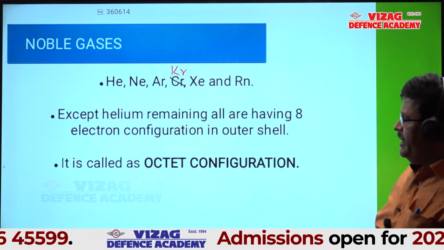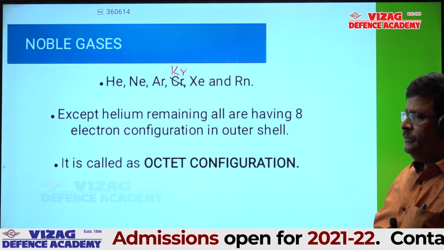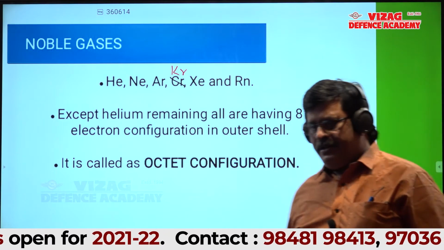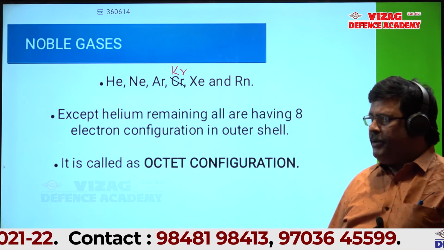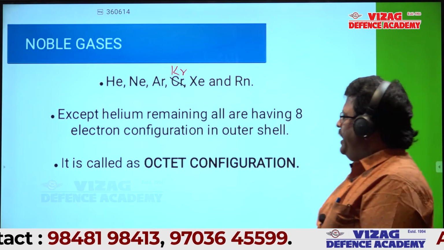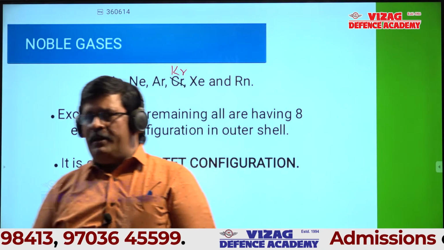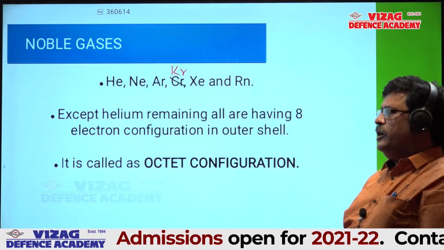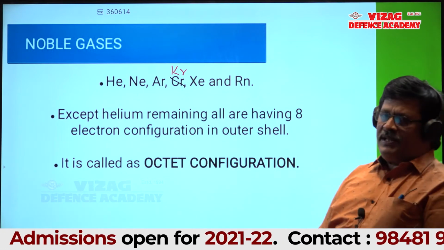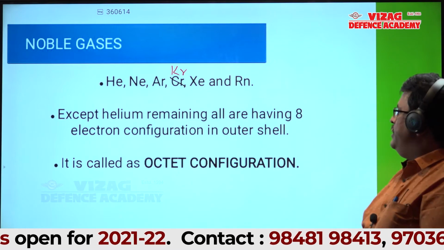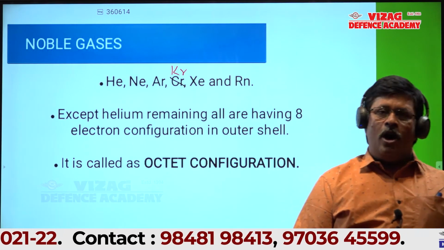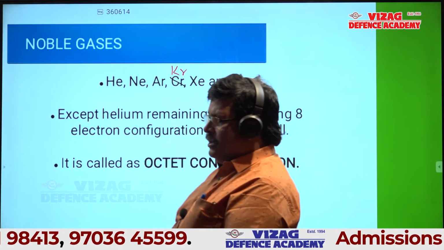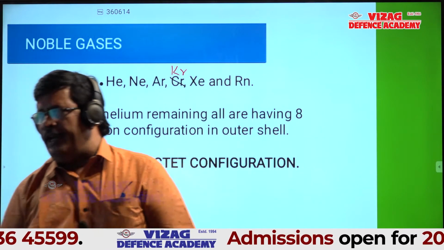Helium, neon, argon, krypton, symbol is Kr, xenon, and radon. These are noble gases or inert gases.